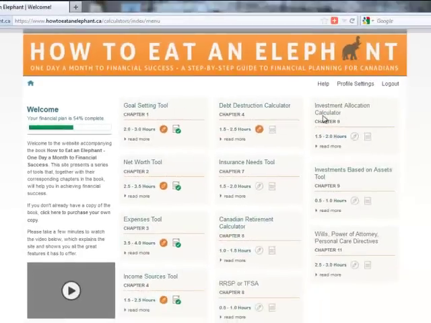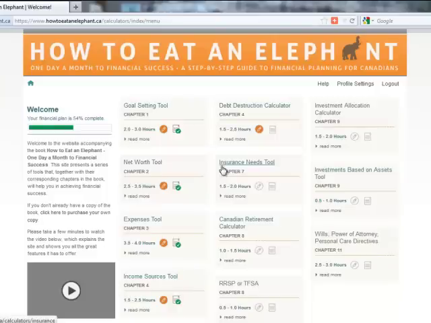As you can see, this tool here, for example, isn't available. You can't click on it. The investment allocation calculator, the RSP versus TFSA, the wills, powers of attorney, and personal care directives: these tools aren't available yet because you need to complete some of these other tools first in order for these to be accessible. The reason for this is much of the information that you put into the previous tools gets pre-populated into the next tool. So for example, the debt destruction calculator uses all the information about the debts that you entered in your net worth tool.